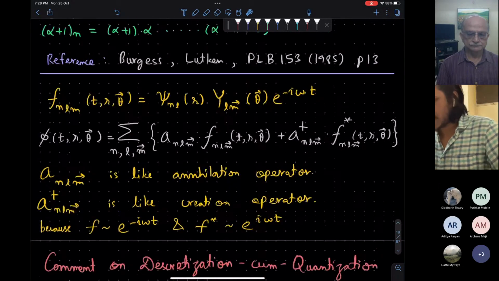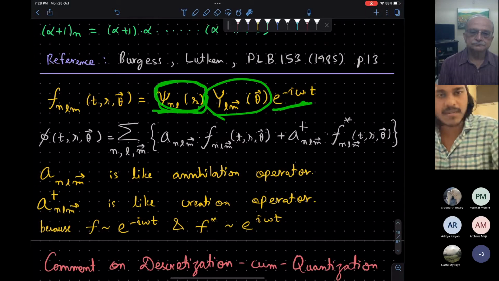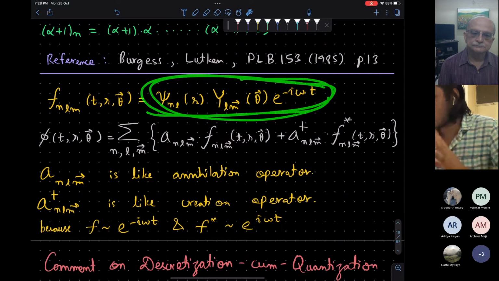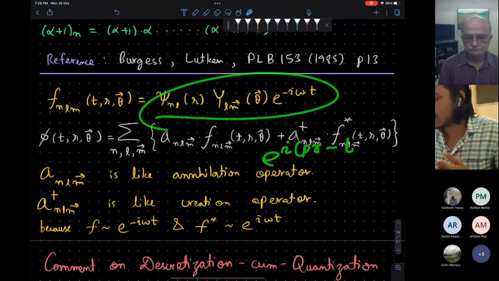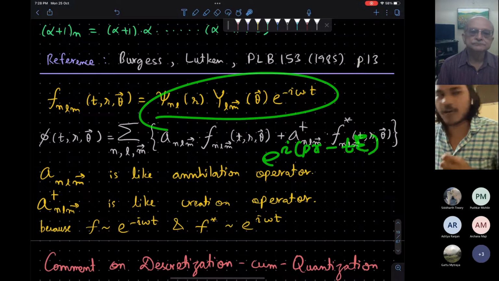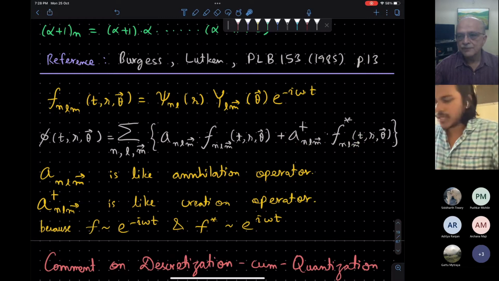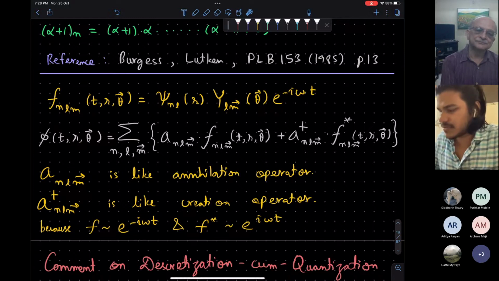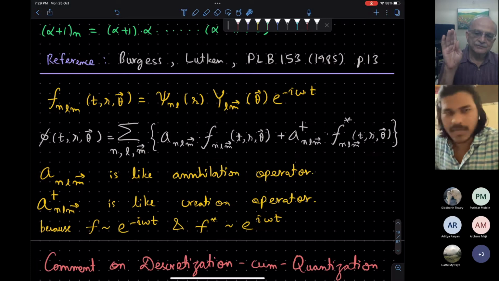Okay, so we have found that this psi nL is the radial wave function. This is the angular wave function. This was the time part. So this, by multiplying these at the end, as a whole is the eigenmodes. This is the analog of the plane waves which we get in Minkowski quantum field theory. So in terms of these eigenmodes, our general scalar field can be expanded as a linear combination of f and f star. For now, anyone has doubt?